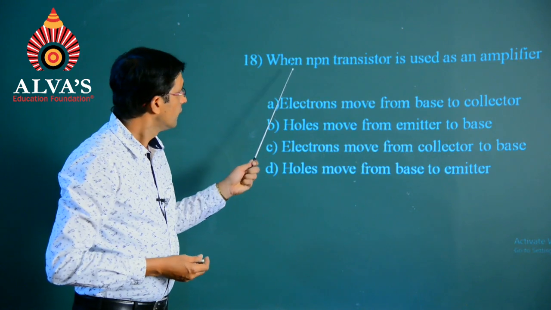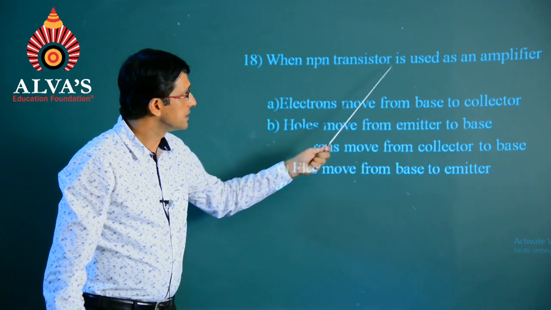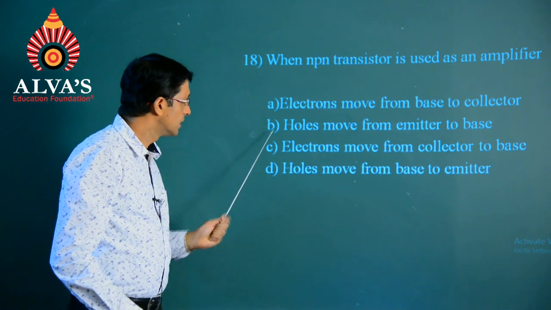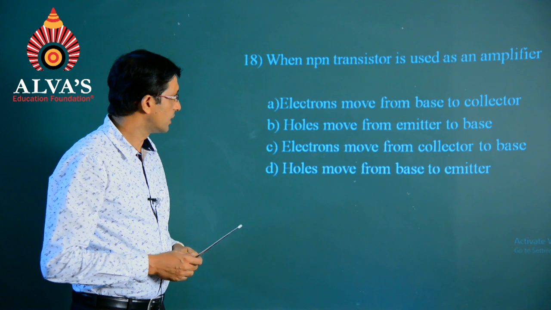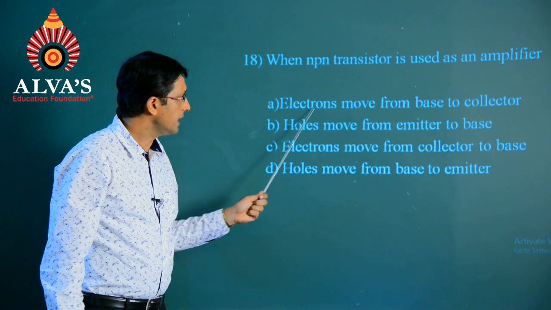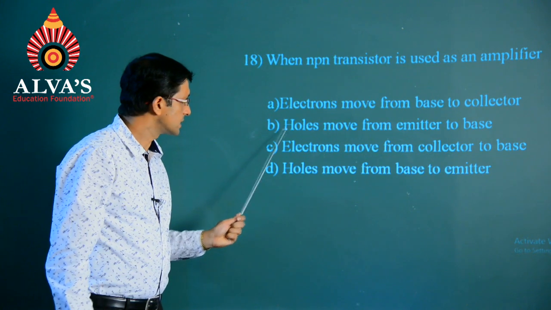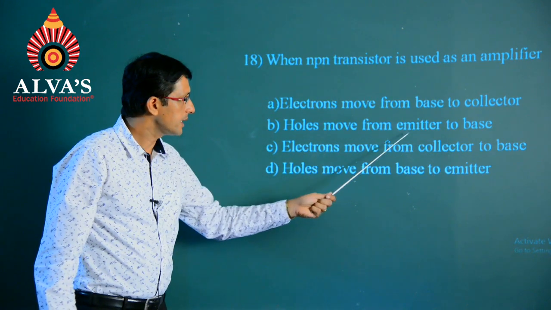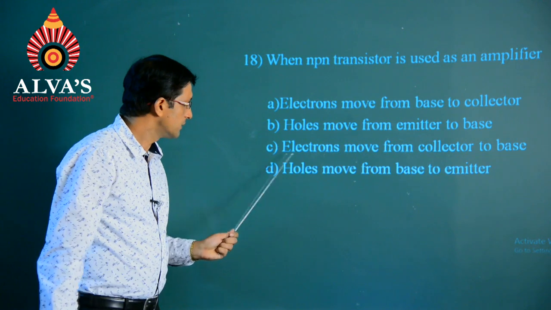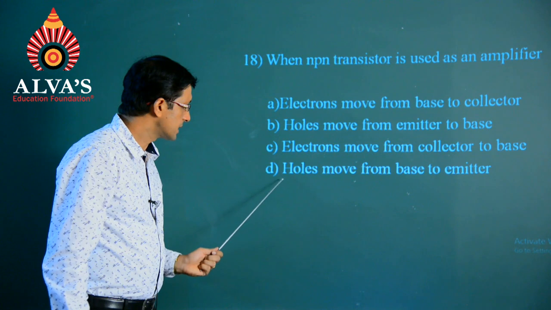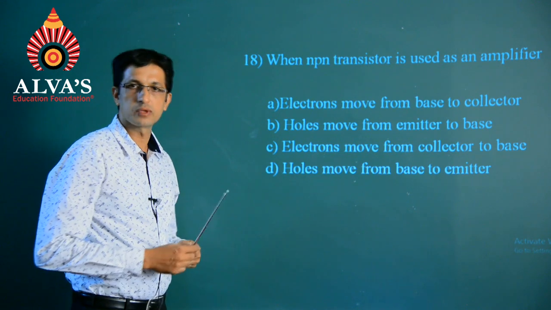Next question, when an NPN transistor is used as an amplifier? We are given the following options right now. First option says electrons move from base to the collector. Second option says holes move from emitter to the base. Third one says electrons move from collector to the base, and lastly holes move from base to the emitter.